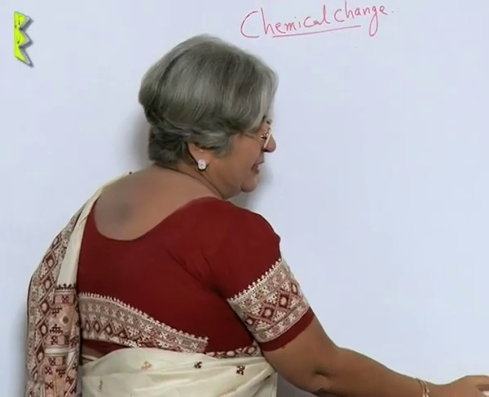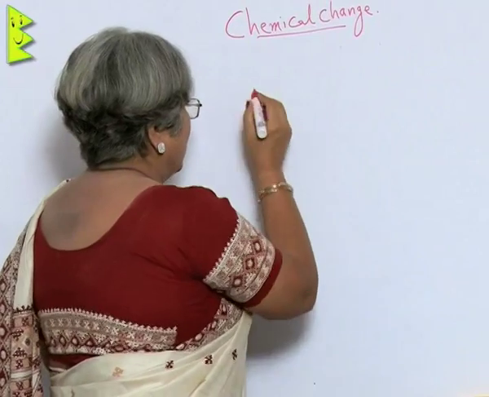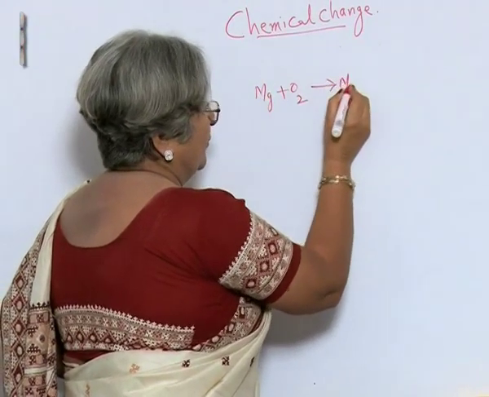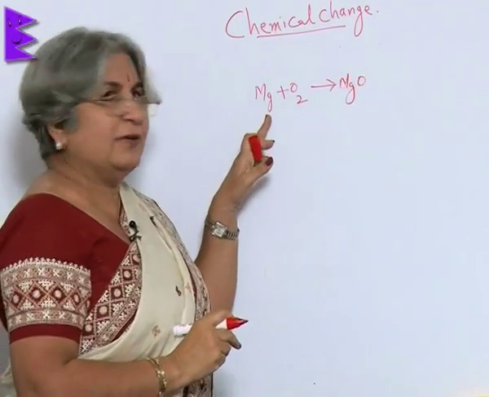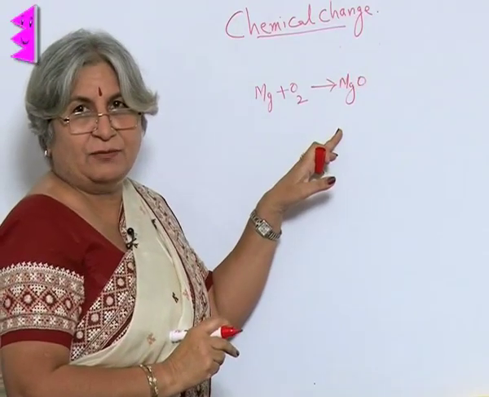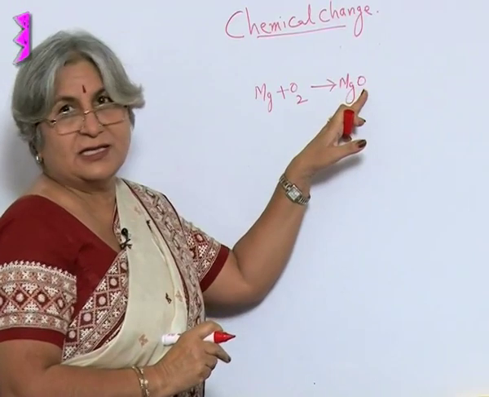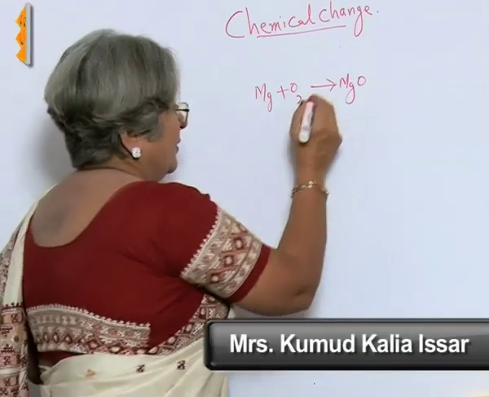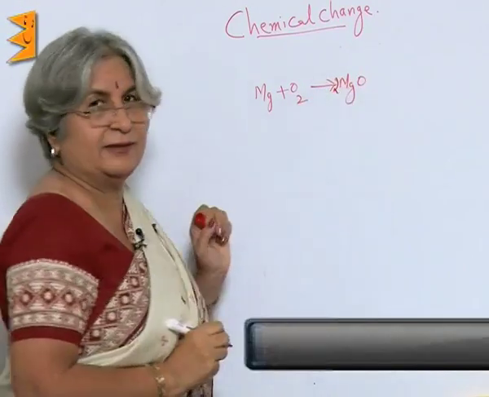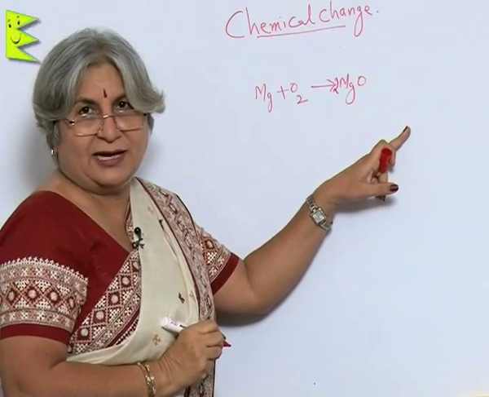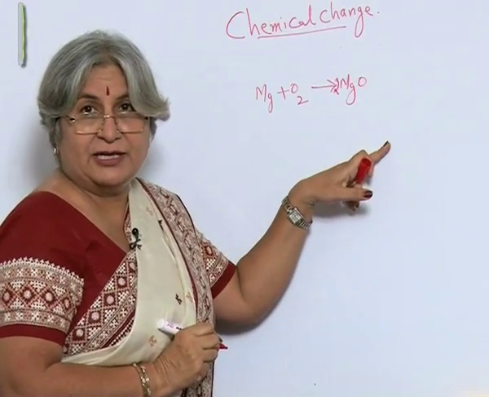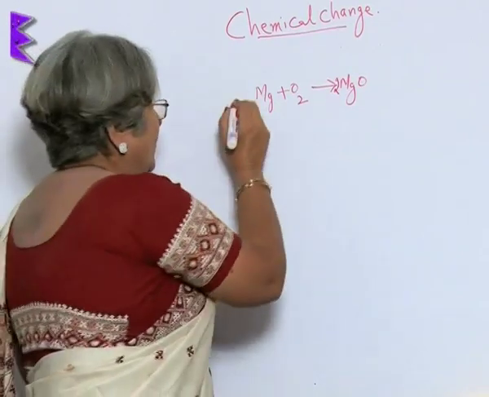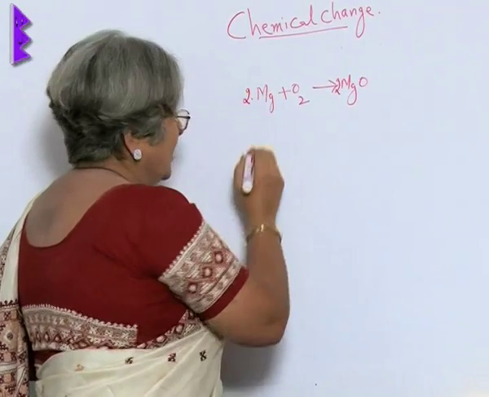Now, what happened when magnesium burnt? It was Mg plus O2 is equal to MgO. Although the number of atoms of magnesium was the same on both sides, here oxygen atom was only 1. So, what do we do? We take 2 molecules of magnesium oxide. That makes 2 oxygen atoms, but then magnesium atoms have increased to 2, while here they were only 1. So, we put 2.